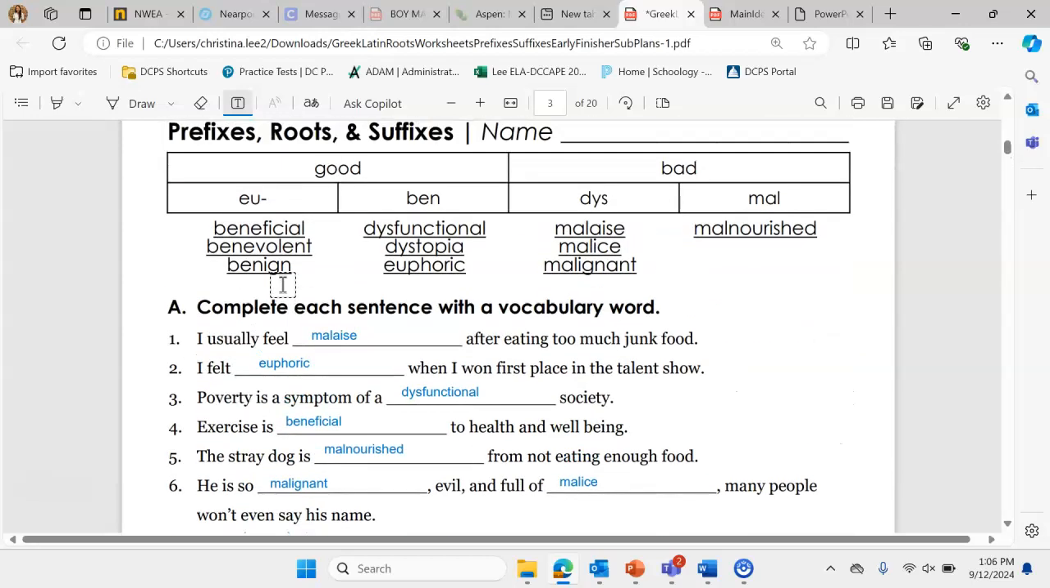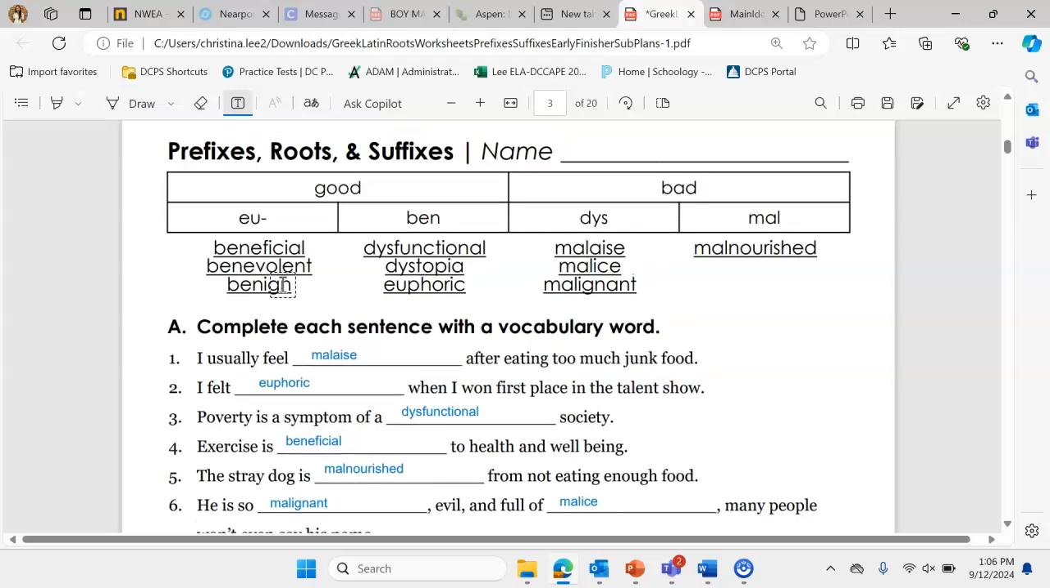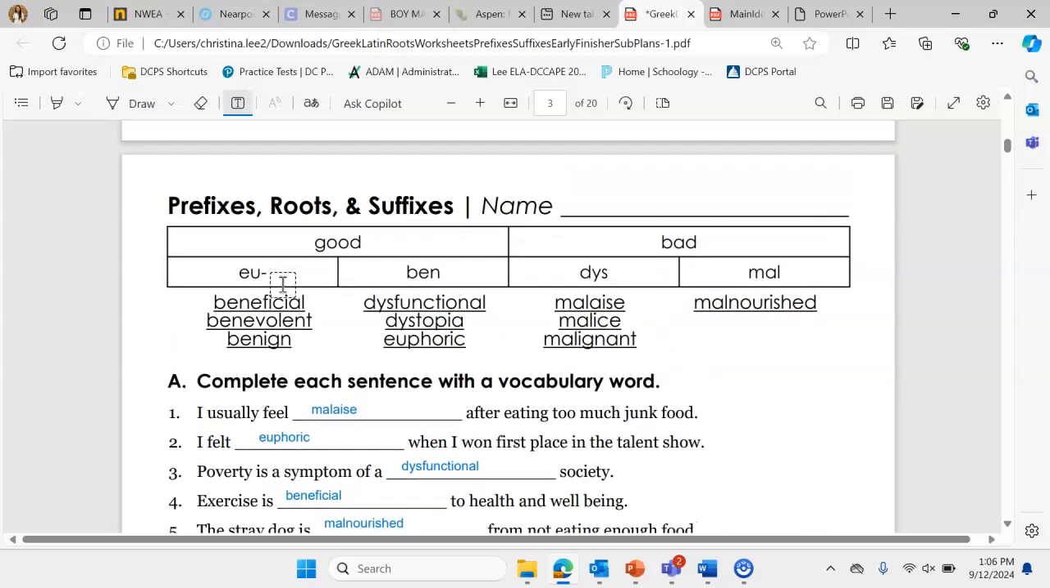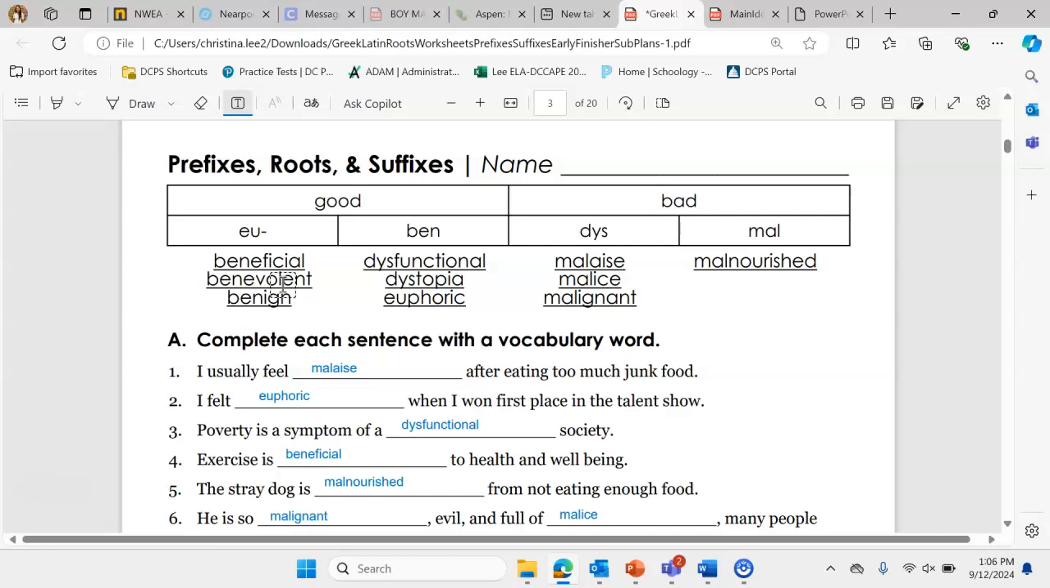All right, your code word for today will be benefactor. If you write the word benefactor at the top of your paper, then you can earn extra credit. A benefactor is a good person who usually provides money or funding for something.